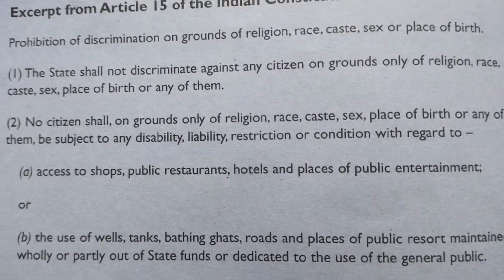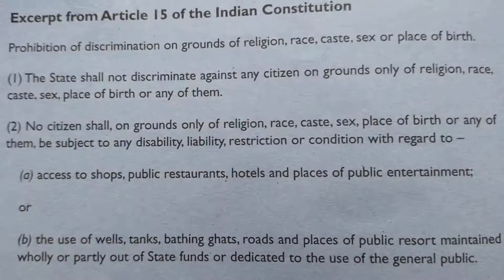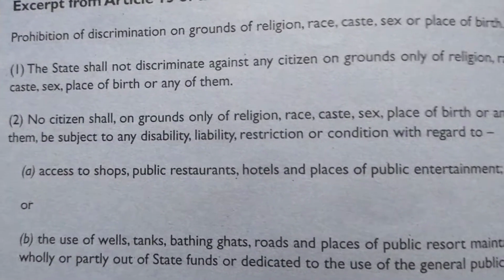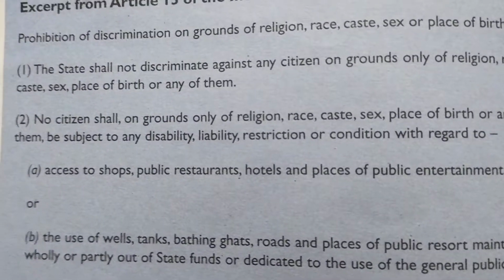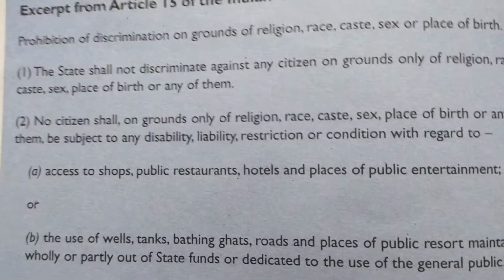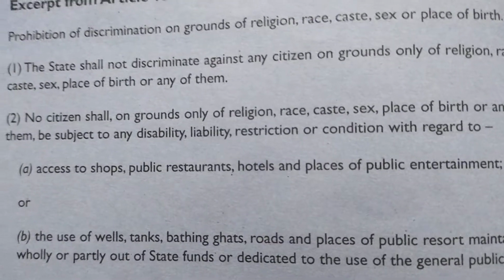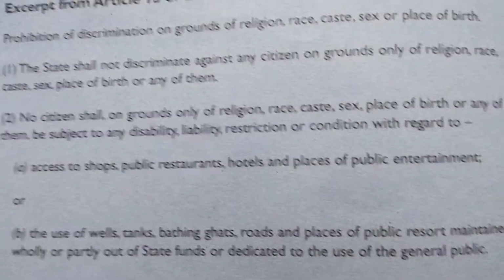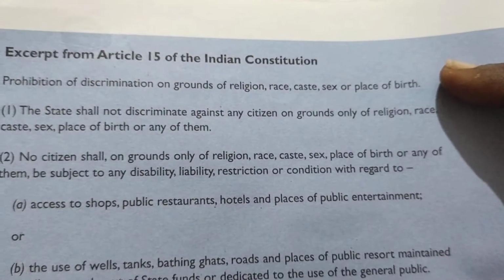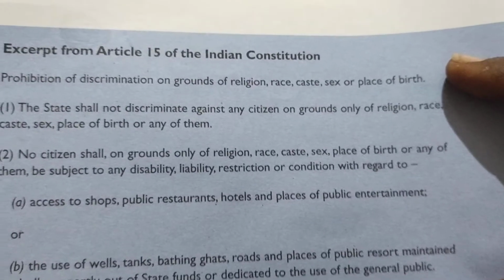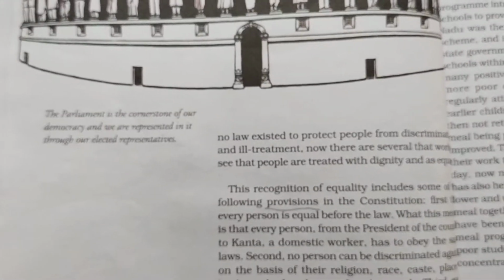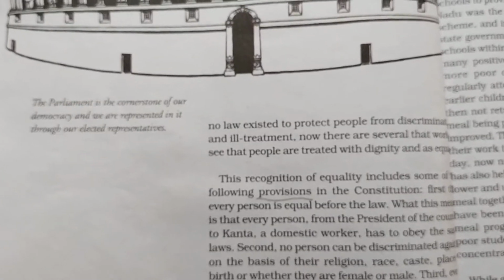Right? And then you can see that no citizens are illegally treated. So all the people should be treated equally, so they can go to the temple or park or wherever, hotels, restaurants, public places, shops. So you can see all the people are moving around here and there equally in India, right? So here they brought in Article 15, that everyone should be treated equally in India. So today we learnt that equality among people is ensured by India.